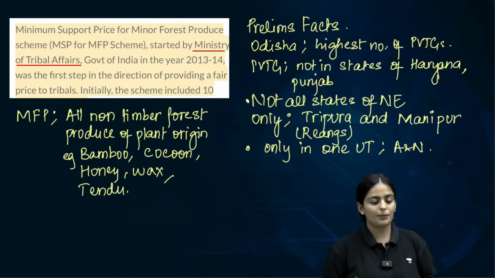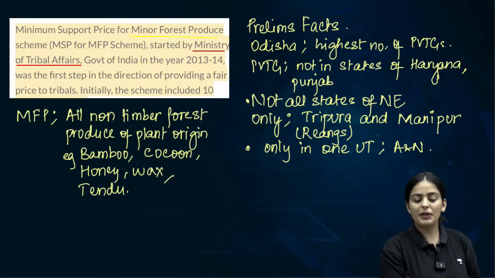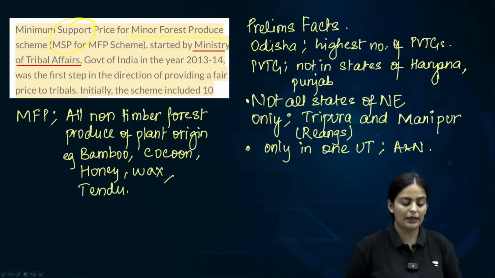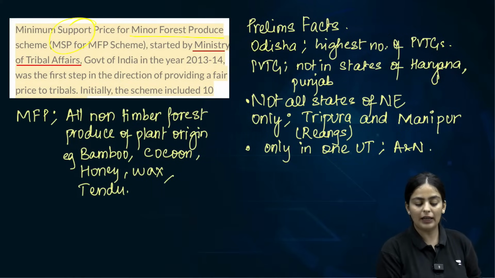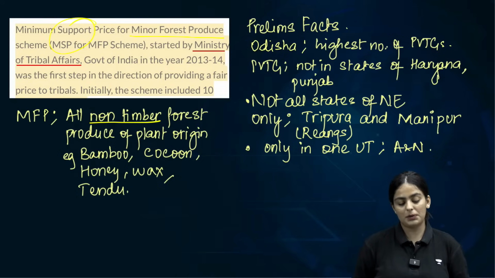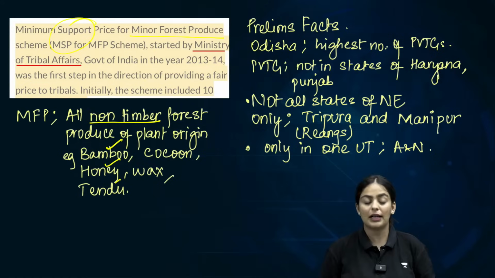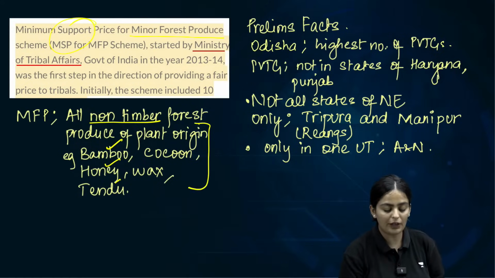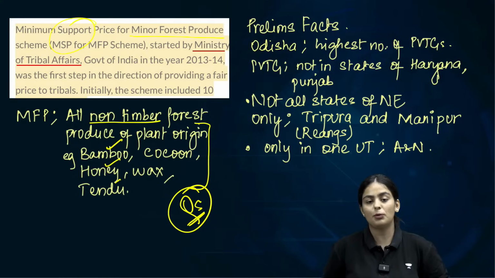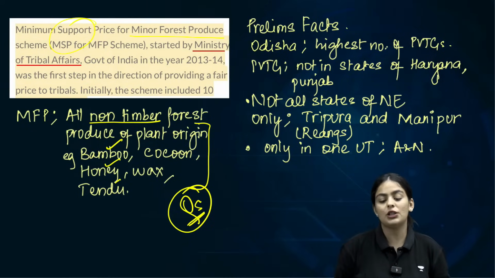Now let's see the MFP. The MSP is decided by the Ministry of Tribal Affairs. We've already done that. What are MFP? We've already done. It is non-timber forest produce of plant origin. It could be bamboo, it could be cocoon, it could be honey, wax, tendu leaves, etc. This can also be framed into a question. There are a lot of facts that I'm providing after a given scheme which can be made into a question. So please make sure that you know of each one of them.